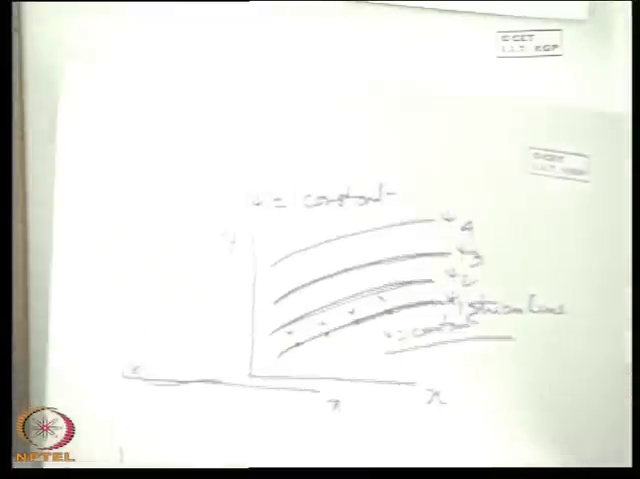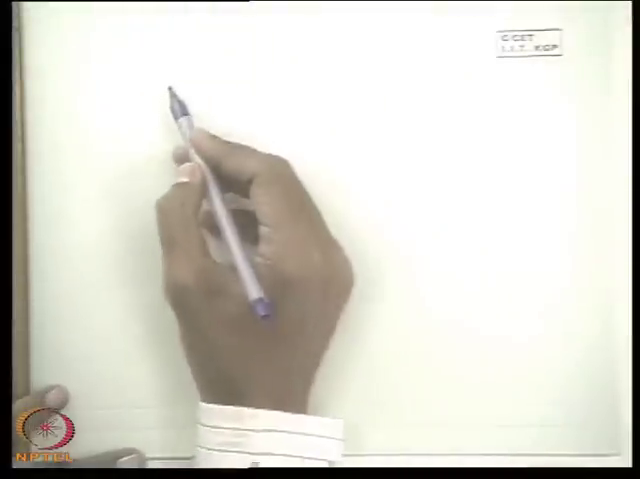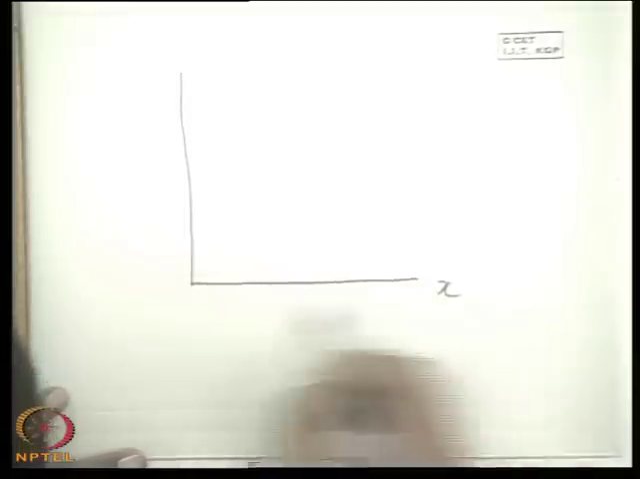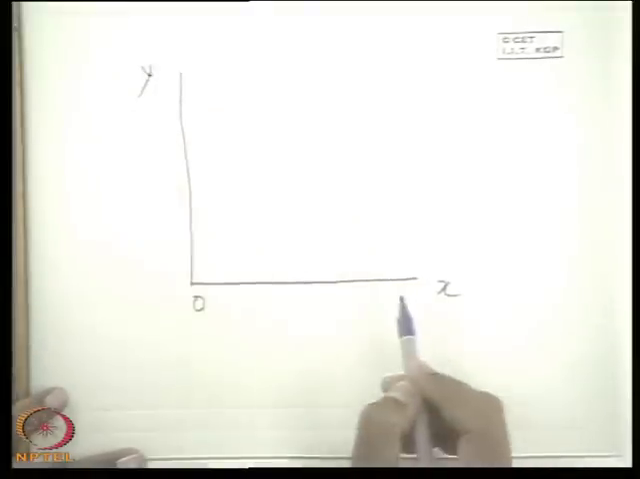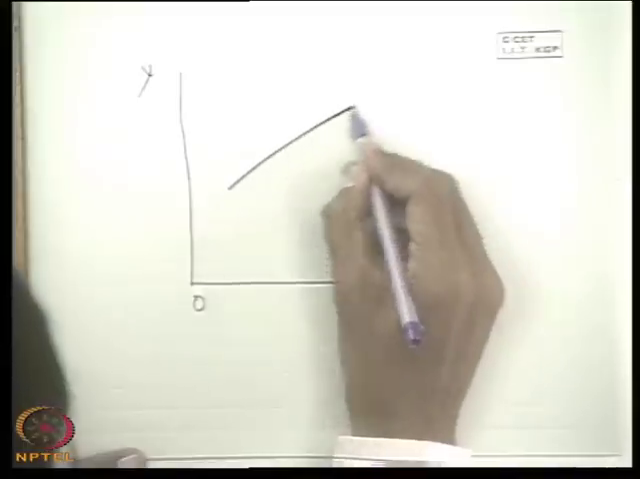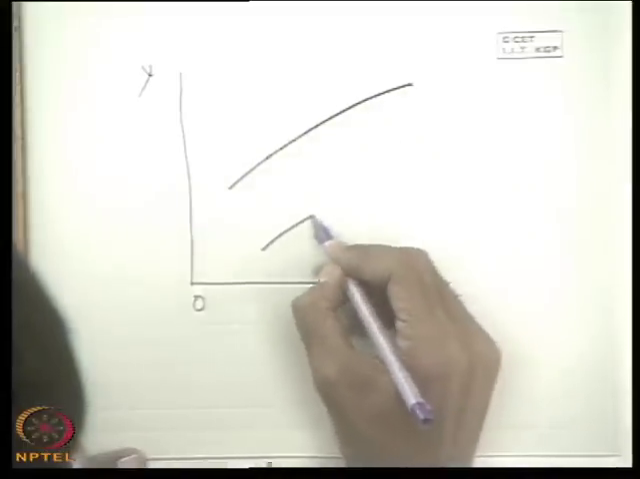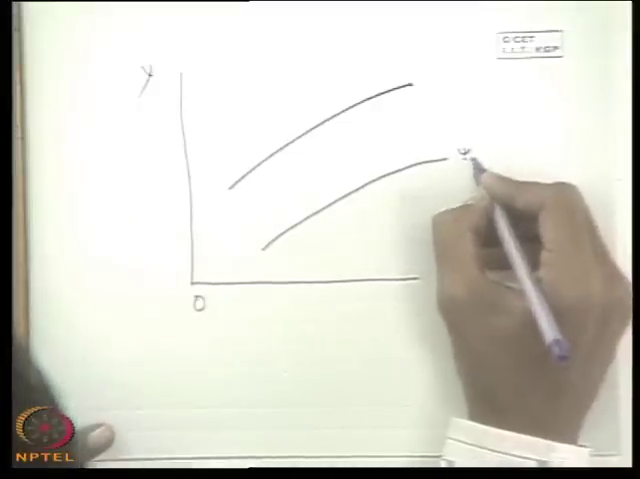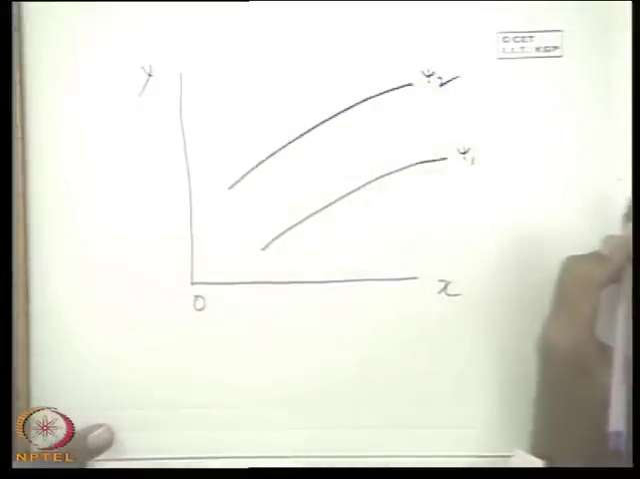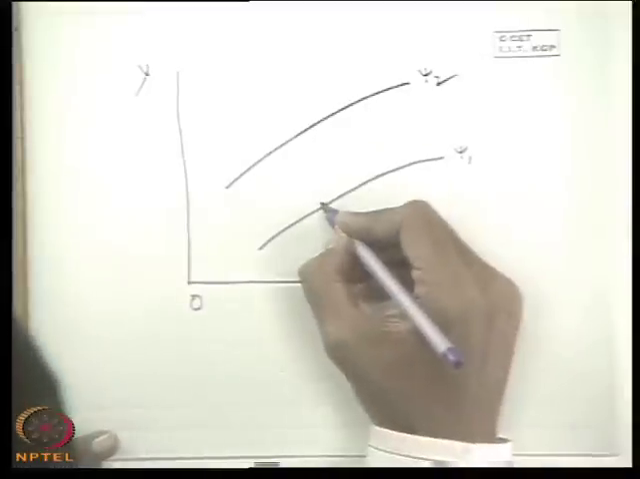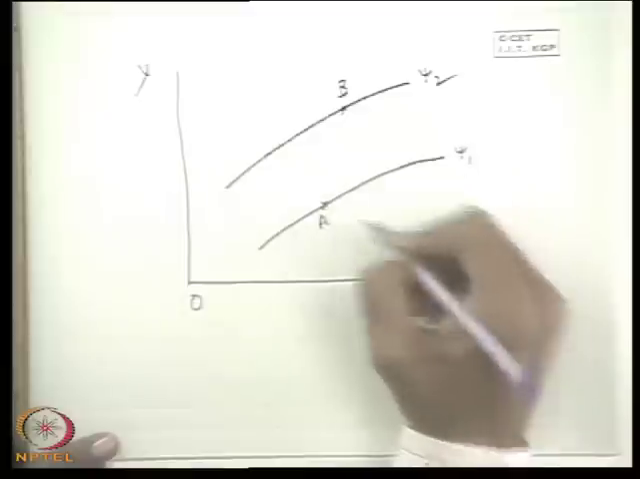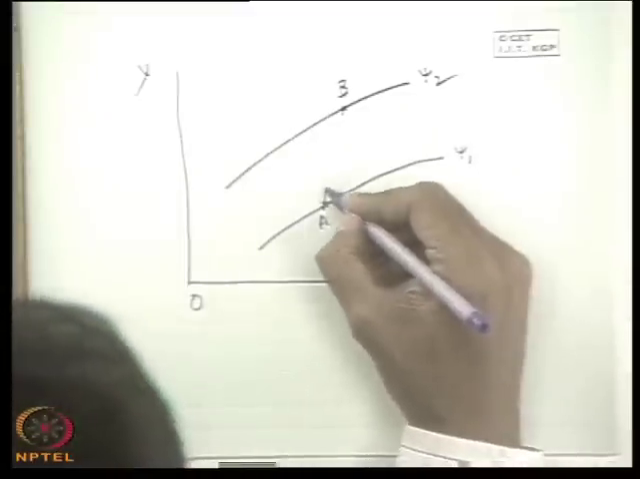From this, we can proceed another step further regarding the physical implication of streamlines. Let us consider again x and y, the two dimensions, and let us consider two streamlines, psi 1 and psi 2. Let us consider one point A on one streamline and another point B on the other streamline. Let us join them.